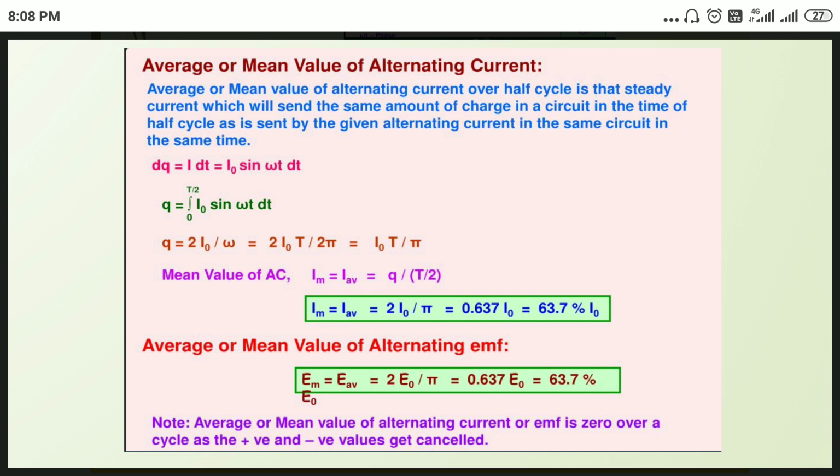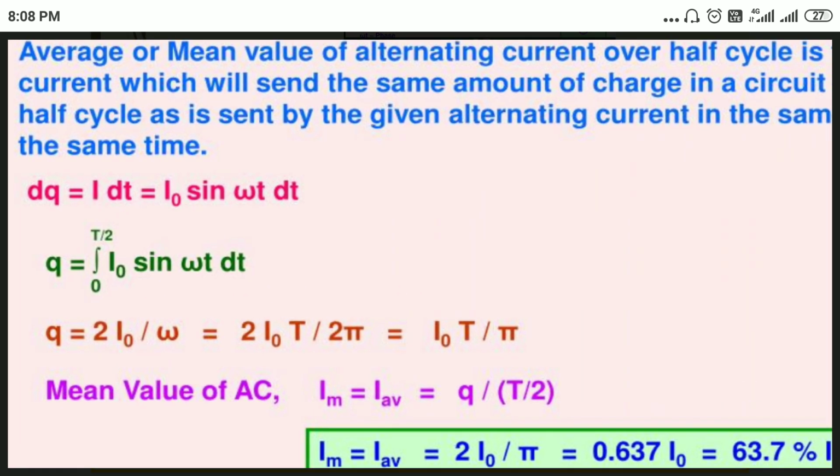I is the instantaneous value, which can be written as I naught sine omega t dt. Now integrate the expression. Integration of dq is Q, the total charge flowing in a time interval of t seconds. Apply the limit from 0 to T by 2, meaning per half cycle the time changes from 0 to T by 2.